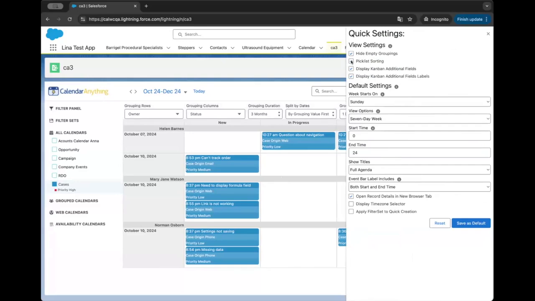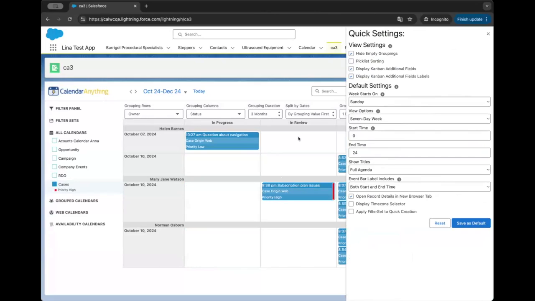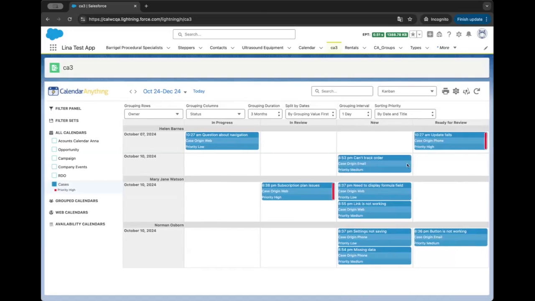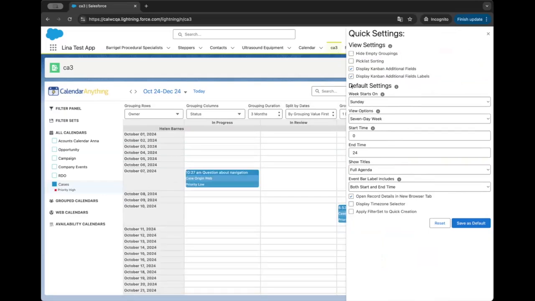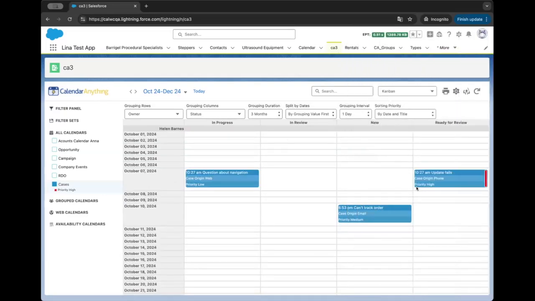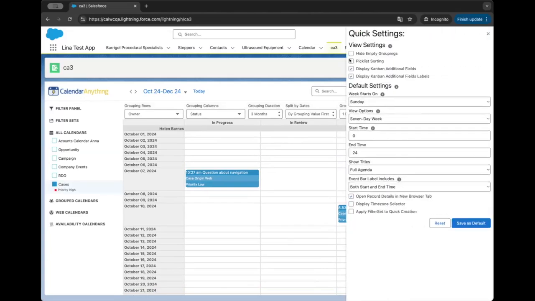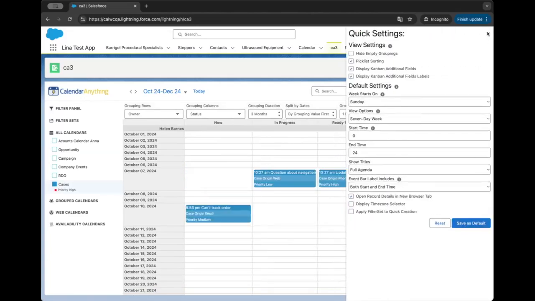So if you're using a pick list for your grouping column or row, you can do it in alphabetical order, like I just unchecked this and you can see that now it's showing my columns in alphabetical order. Let me actually uncheck hide empty sorting. So you can see I have all of my columns here in alphabetical order versus in the logical order, like we have set up at the object level. So again, this is another way on how you can view your data.